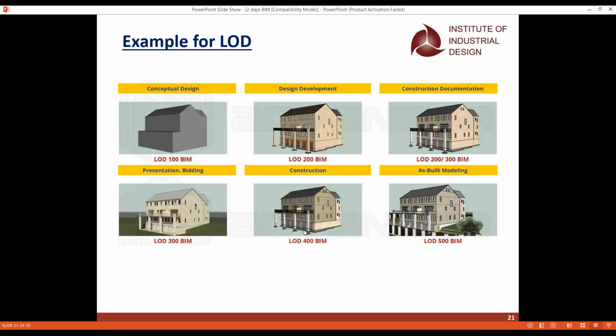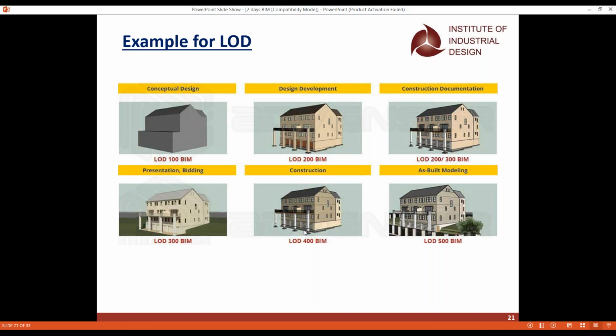And the final one, LOD 500, is the one only the big companies will go for, because it will be the completed model, the as-built.